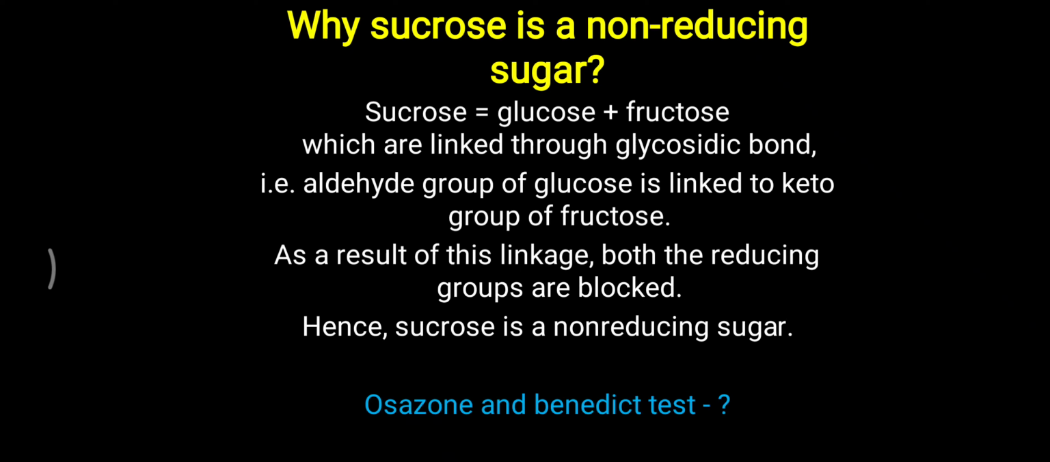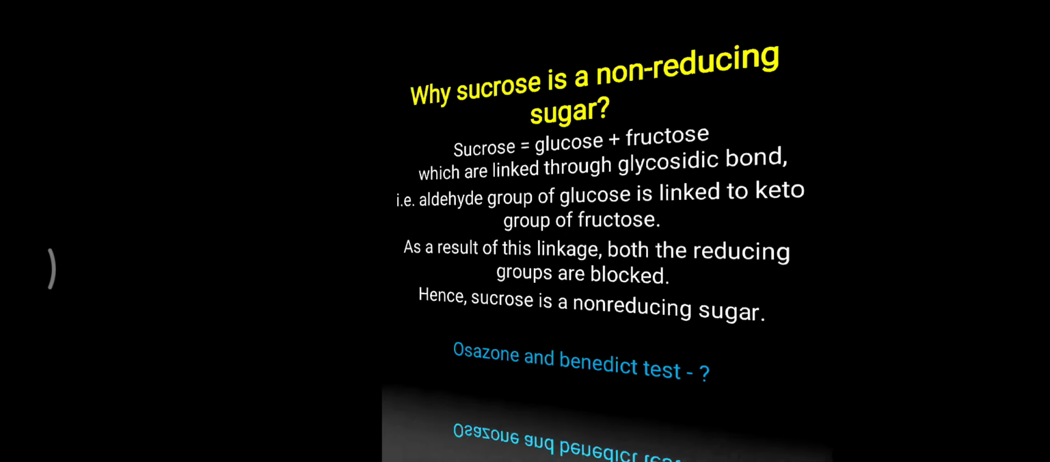Sometimes along with this question it is asked whether sucrose will give the Osazone and Benedict tests. Simple: the first requirement for the Osazone and Benedict tests is that both need a reducing sugar. Only if the sugar is reducing will these tests be positive. Because sucrose is a non-reducing sugar, the Osazone test as well as the Benedict test will not be possible with sucrose. So remember that the Osazone and Benedict tests will both be negative for sucrose.